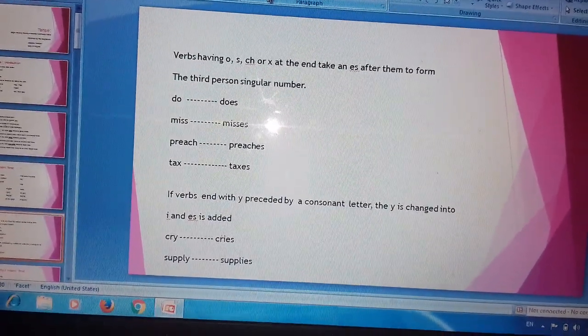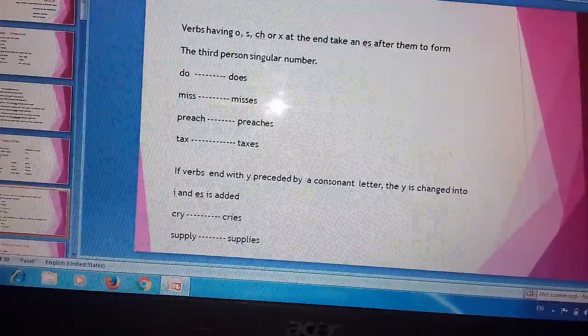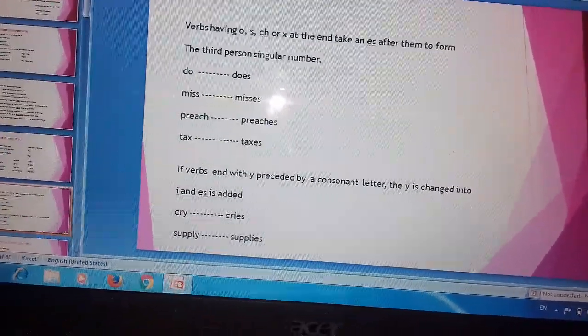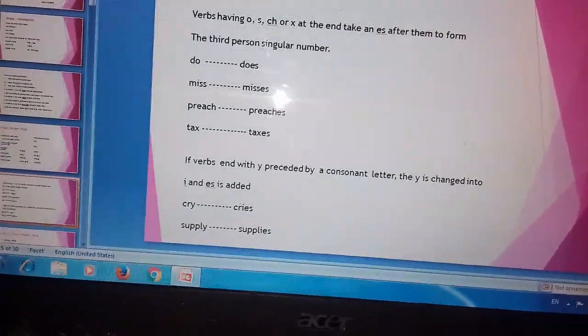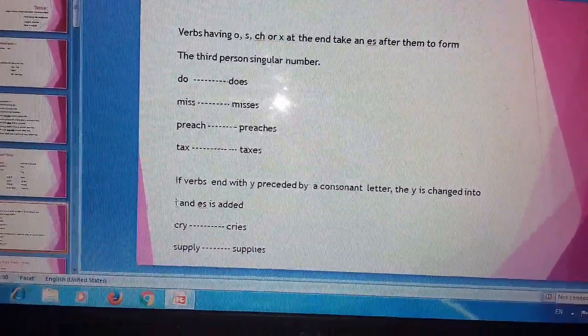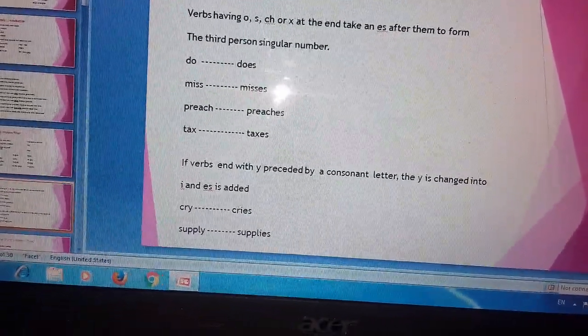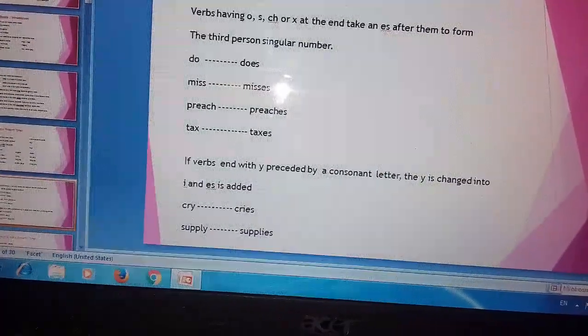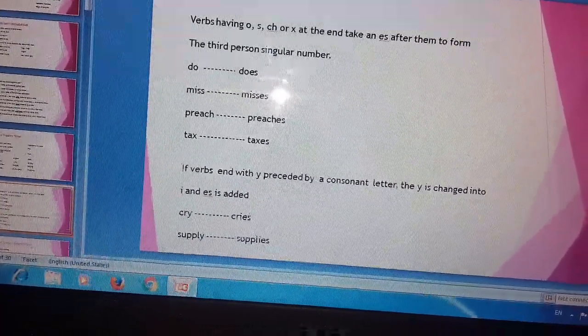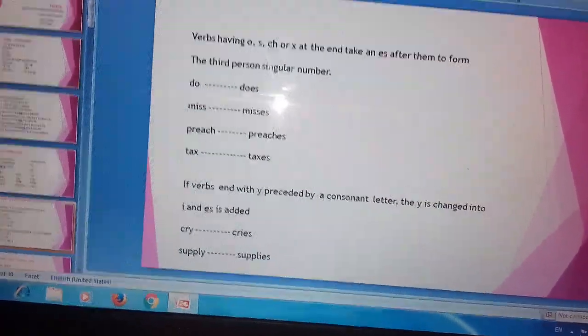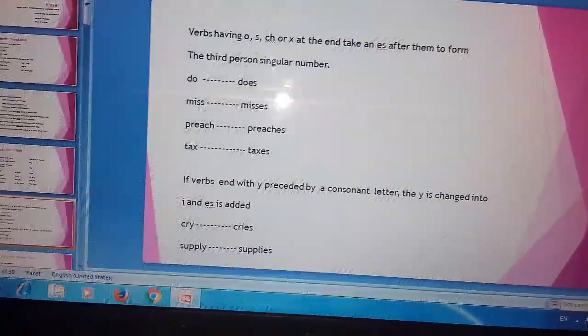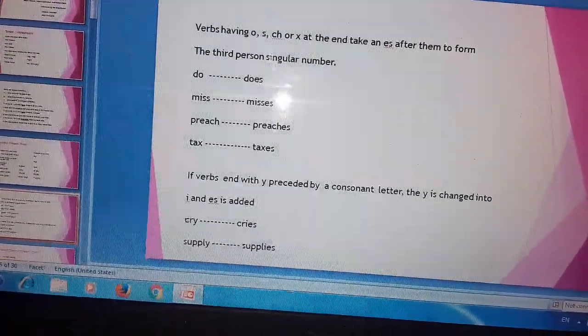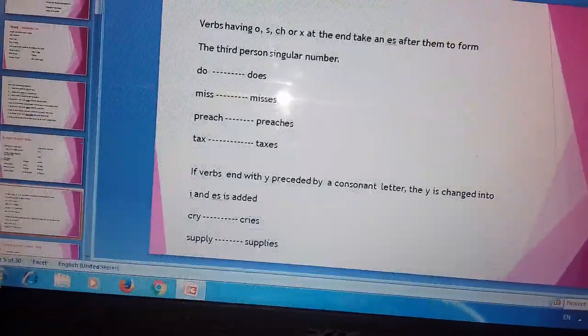So again what will happen? The words ending with ch, we have to add es. So es will be added in the word preach. Now take the word tax. So it is ending with x. So again the same rule, we have to add es. Okay, got it?